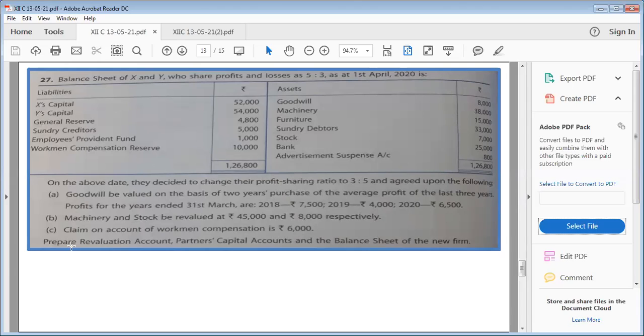Now further it is written: prepare revaluation account, partners capital account and balance sheet of the new firm. All right. I told you whenever in a question it is written that we have to prepare a revaluation account, it means profit and loss will go in the old profit sharing ratio, and the same we have done. All right. And for this goodwill which is appearing outside the balance sheet, first of all we have to do old ratio minus new ratio. Now let's see what is the effect of that.